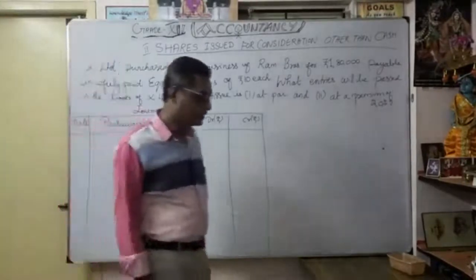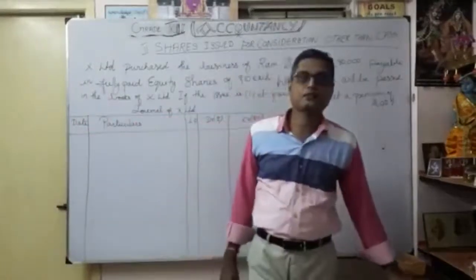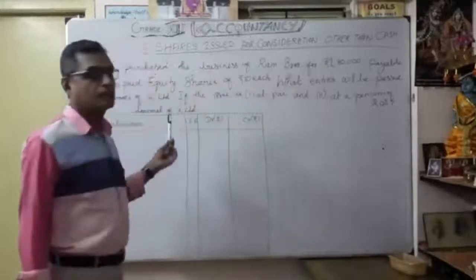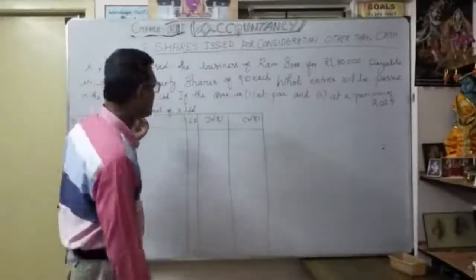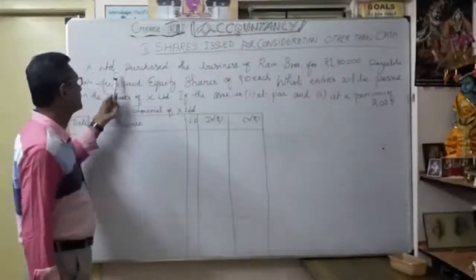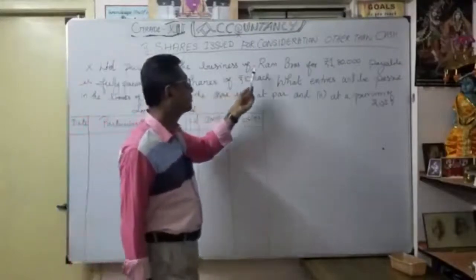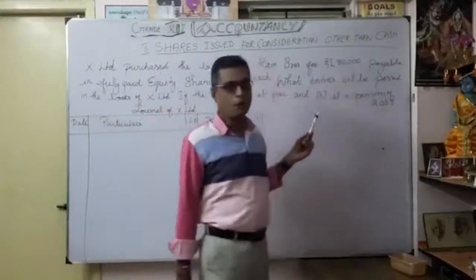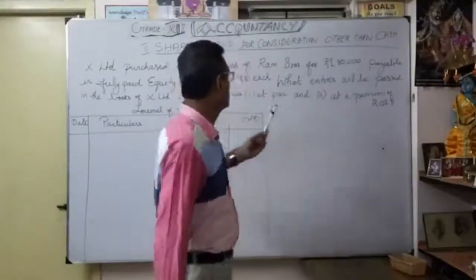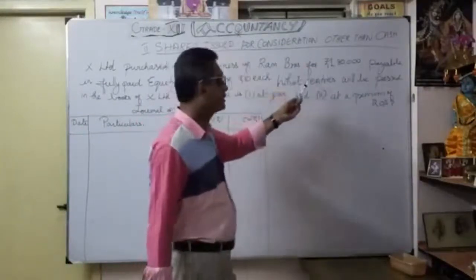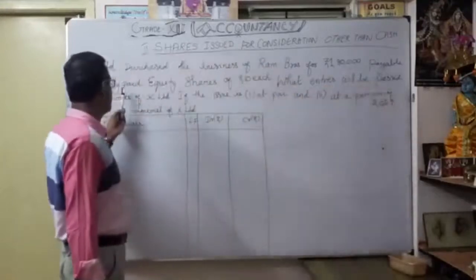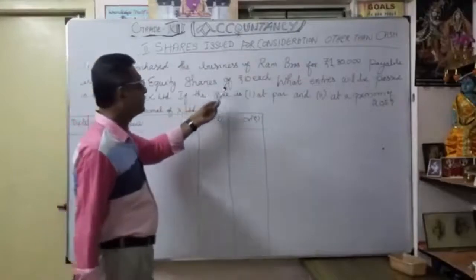Now we are going to discuss one exercise, an illustration, related to purchase of business. What is the question here? Axle Limited purchased the business of Ram Brothers for 1,80,000, payable in fully paid equity shares of 10 each.